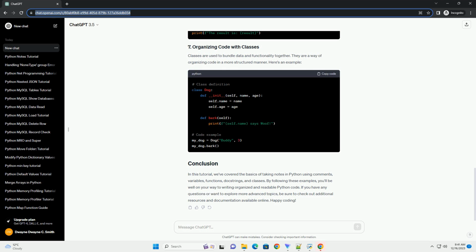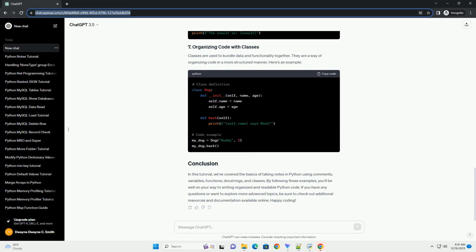Here's an example. Functions allow you to group code into reusable blocks. They can also be used to add documentation to your code. Here's an example. Docstrings are used to document functions, modules, and classes. They are accessible using the help function.